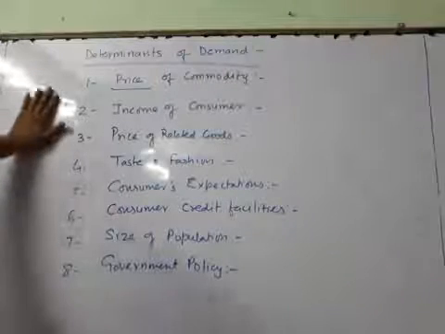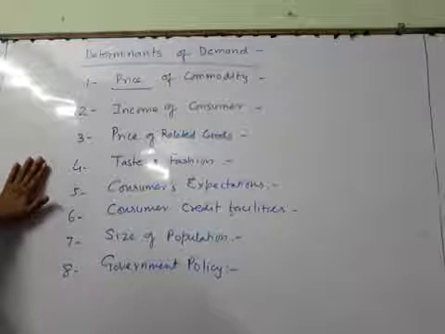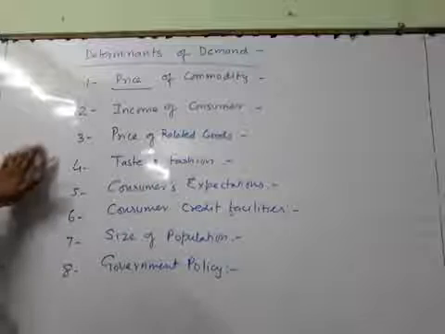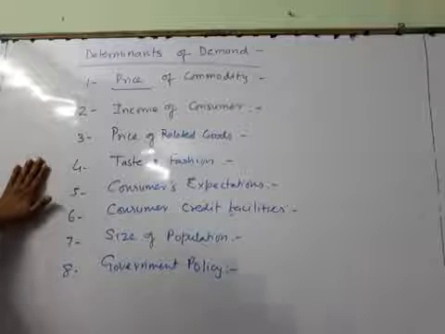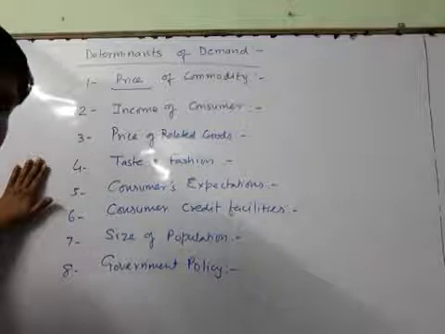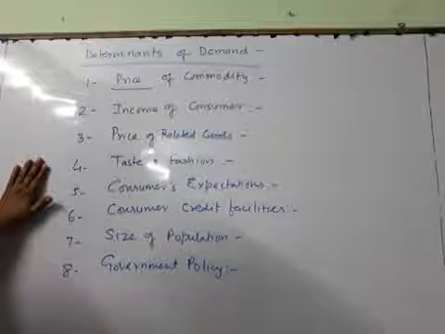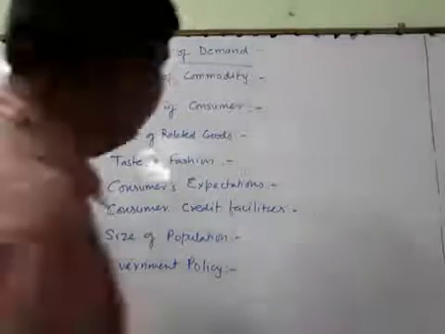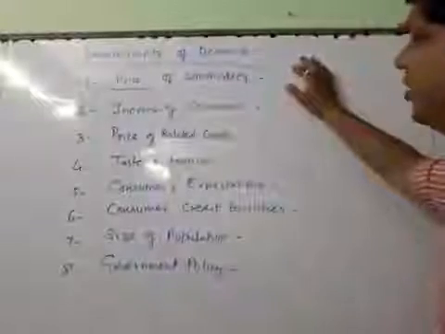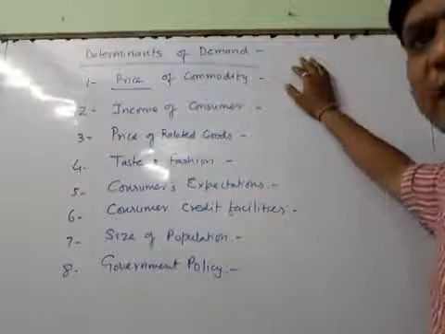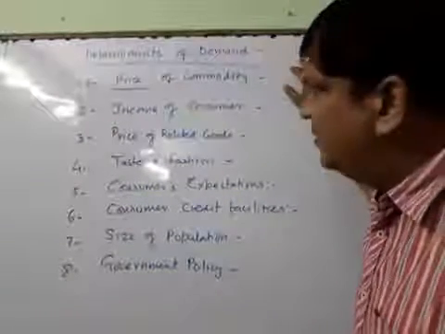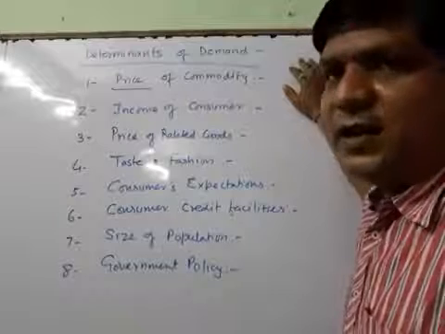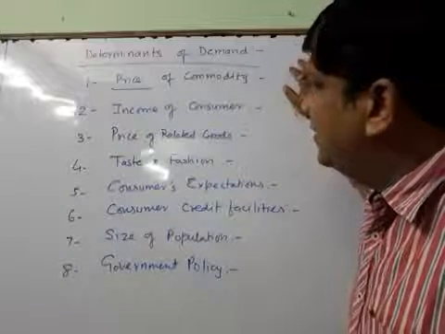Now, these were the eight determinants, the eight main points by which the demand of commodities either increases or decreases. Let's have a quick revision. Price of the commodity: price affects the demand. An increase in price means a decrease in demand. A decrease in price means an increase in demand.